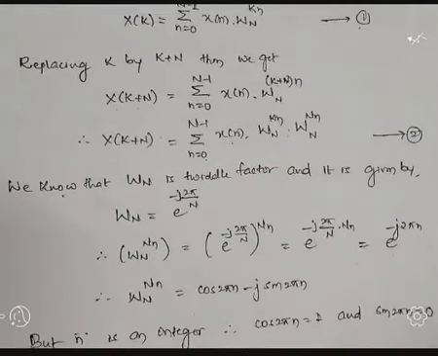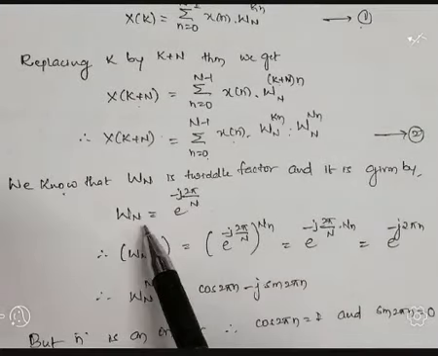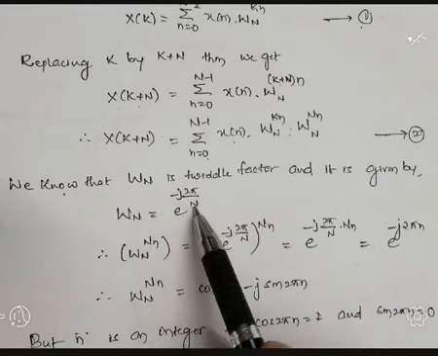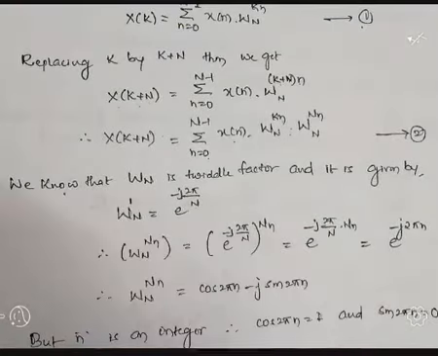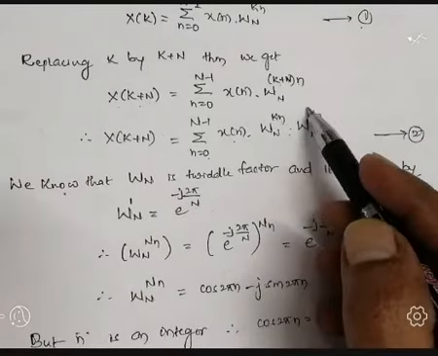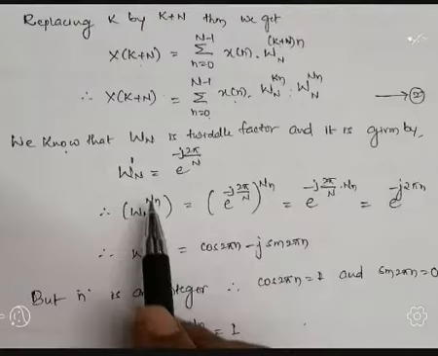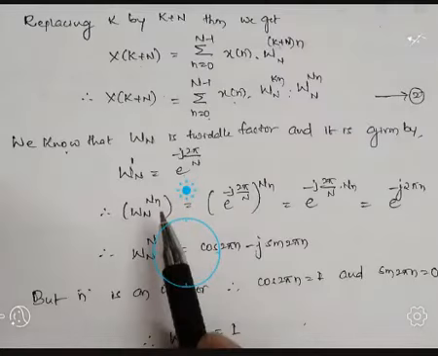We know the twiddle factor is defined as W_N equal to e to the power minus j 2 pi by N. For the first term, the power term is kn. For the second term, the power term is capital N into small n.